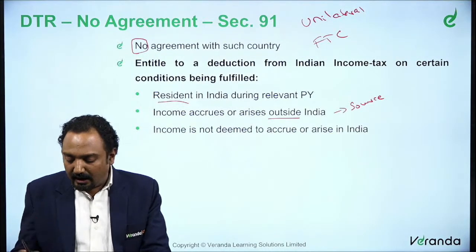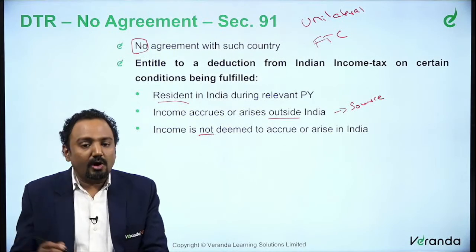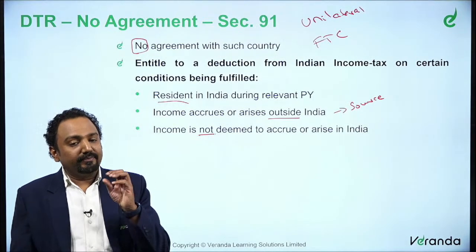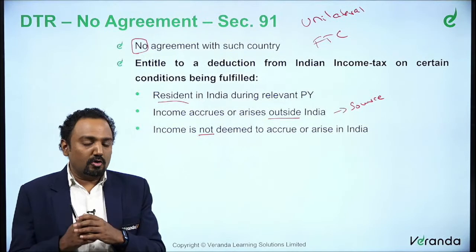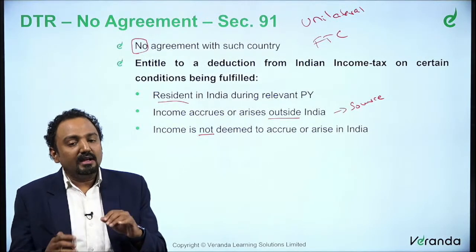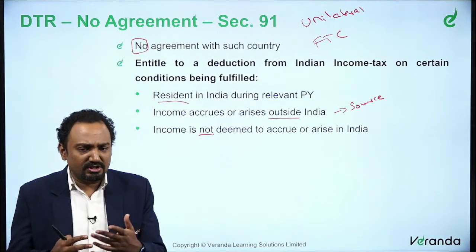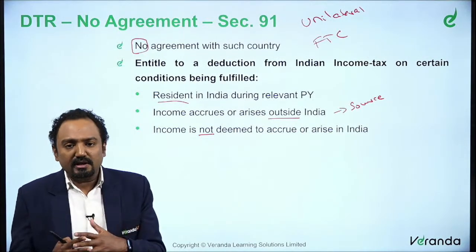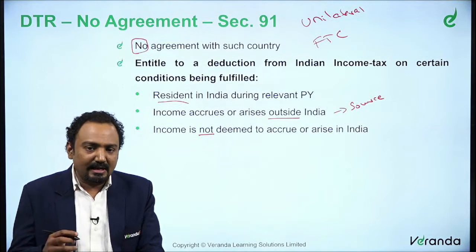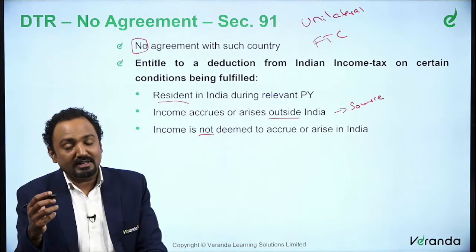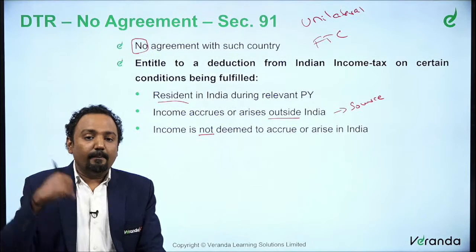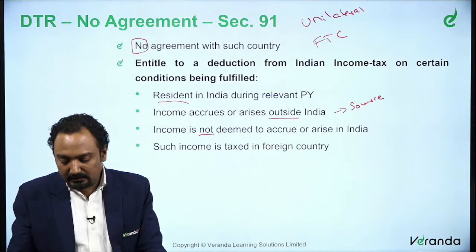Not just that, it is not deemed to accrue or arise in India. So it is not something which is deemed to accrue or arise in India, and in no manner does this become deemed to accrue or arise in India. We saw various clauses in section 9, right? So it does not fall under any clauses of section 9. So this income is taxed outside India. That is, it accrues outside India but not in India. So that's one of the critical things.